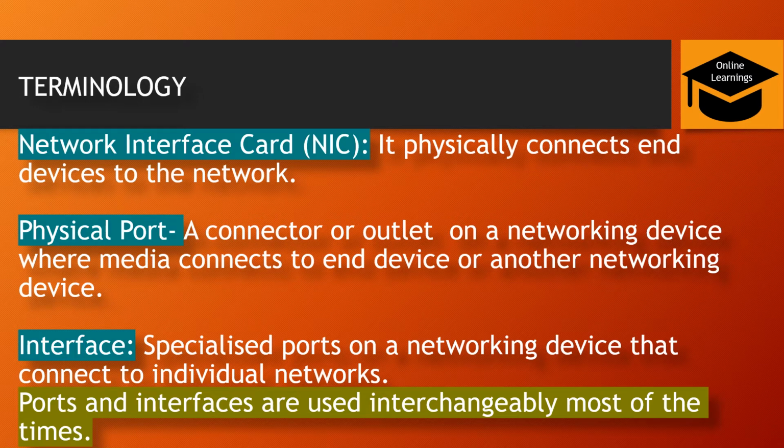The third one is interface. So these are specialized ports, right? They're also ports, but they are specialized because they connect to individual networks, and ports and interfaces are used interchangeably most of the time. That's why they're both the same thing, but the only difference is interfaces are used for individual networks.